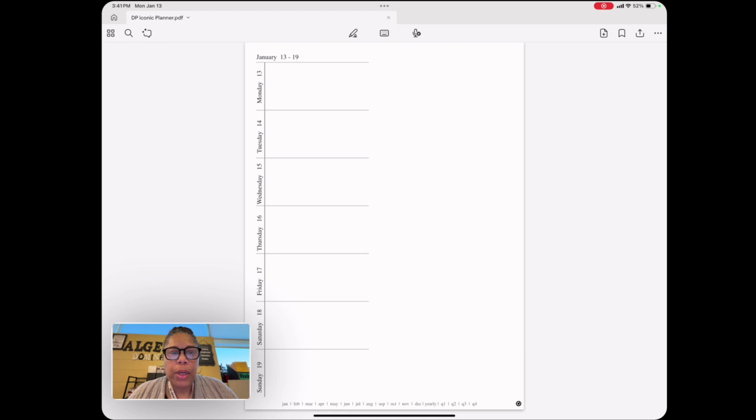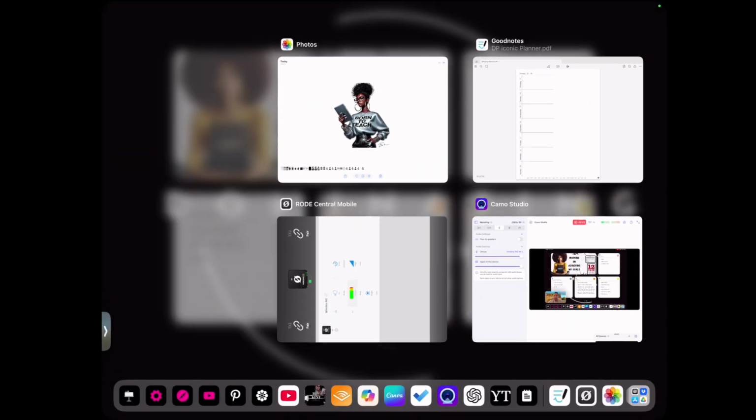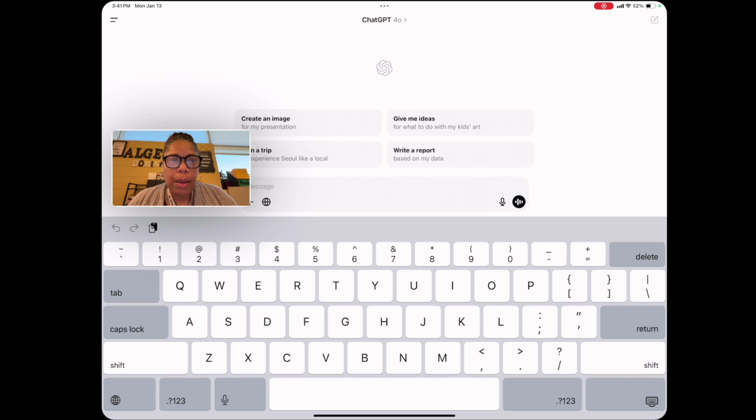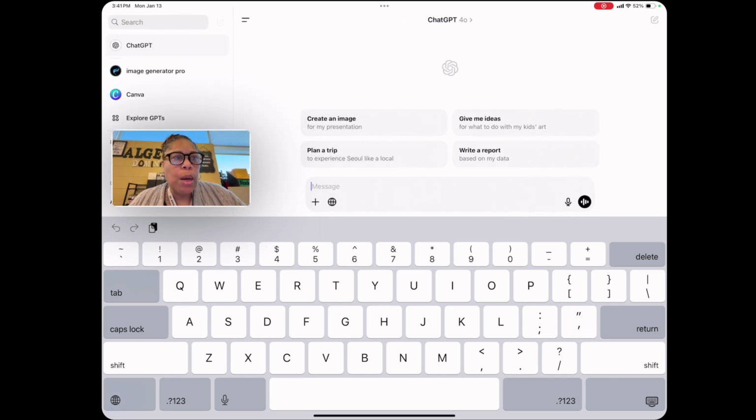One of the things that I wanted to do was go over to ChatGPT and create me an image. So I already created the image because I've filmed this video like 3 or 4 times, but they have an image generator pro. So I don't know if y'all know about this, but ChatGPT has some other features. So I asked it to create me an image.